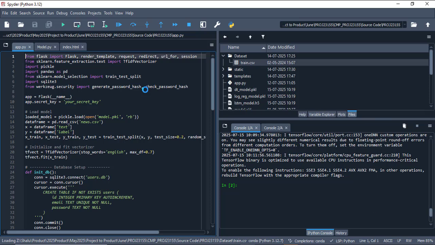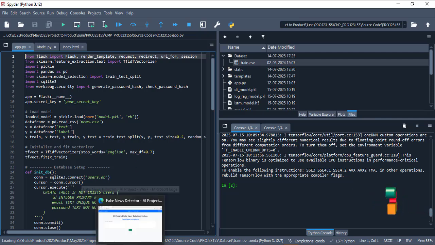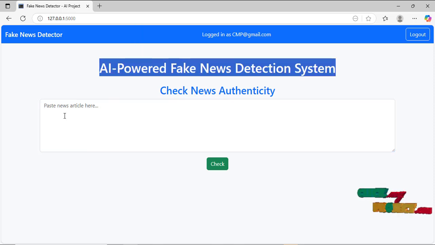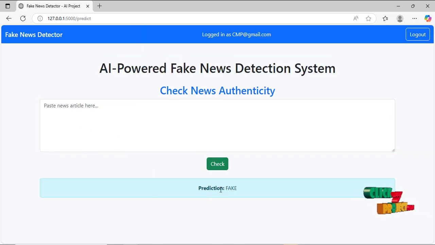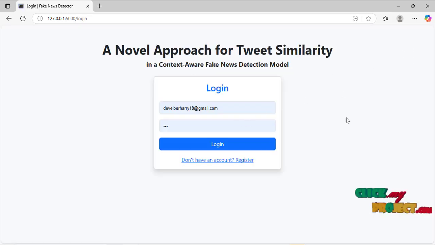Any data we have taken, we enter it. For example, this message that we entered is fake. Once we enter the data, it automatically predicts whether it's fake or real. The logged-in mail ID is shown there. Then we can move on to logout. Again you can log in, enter the news and predict with the model. Thank you.